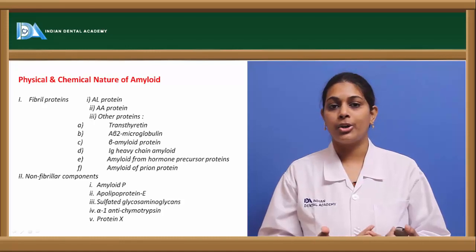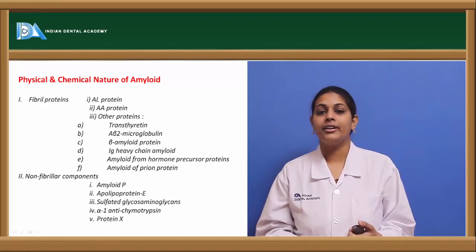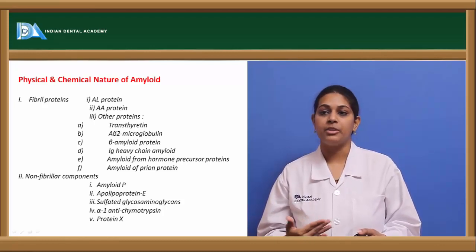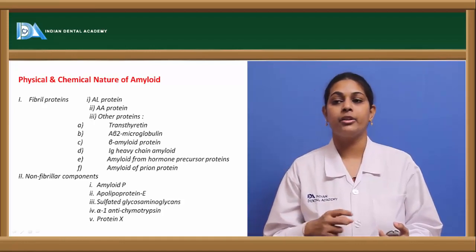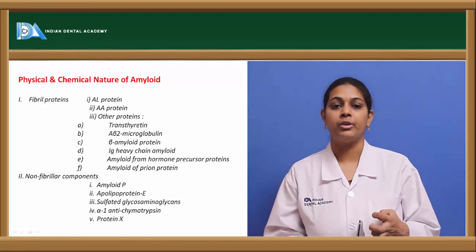It is not an amyloidosis acquired in nature, but rather an inherited amyloidosis passed from family to family, because of the mutation occurring in the transthyretin protein. So this is one of the proteins among the fibril proteins.